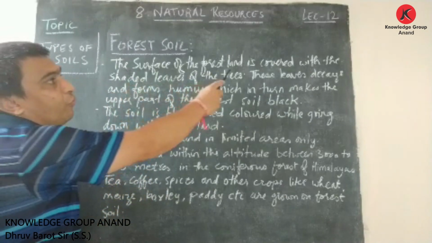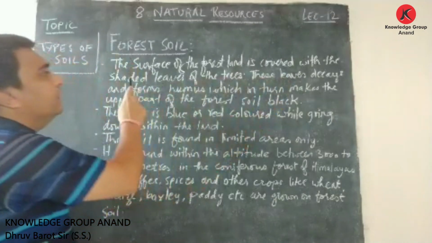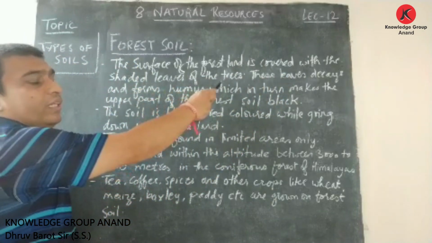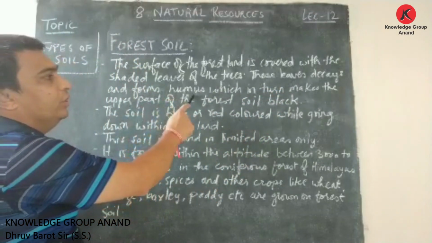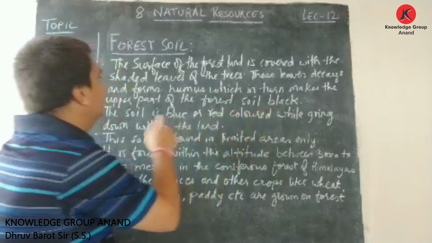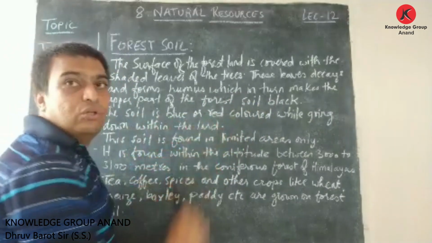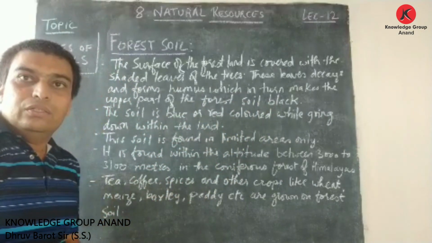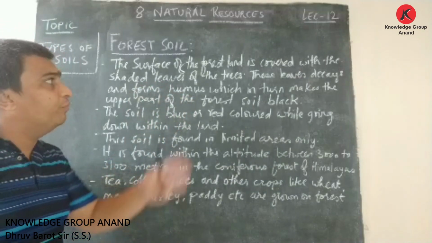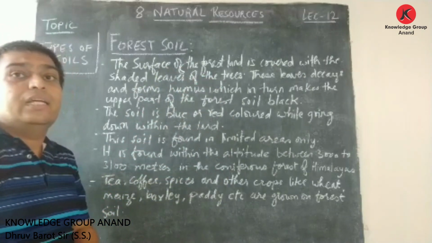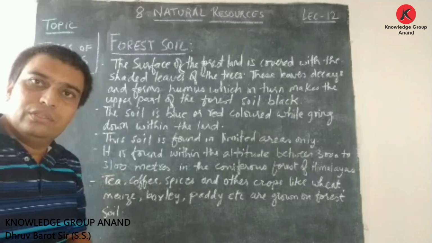The surface of the forest land is covered with the shaded leaves of the trees. These leaves decay and form humus, which in turn makes the upper part of the forest soil black. Friends, here it is said the surface of this forest land is covered with leaves.